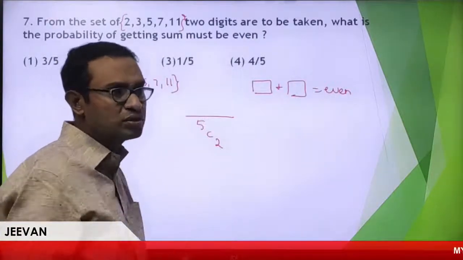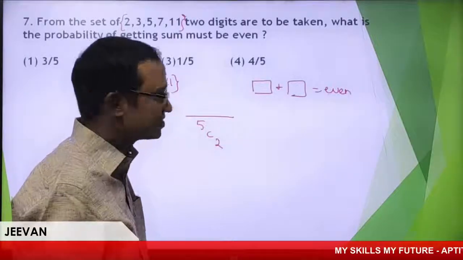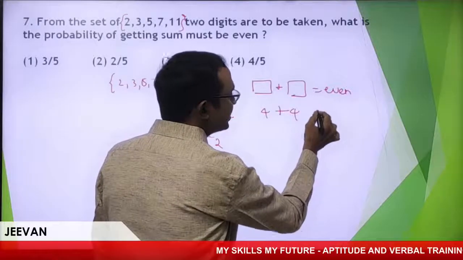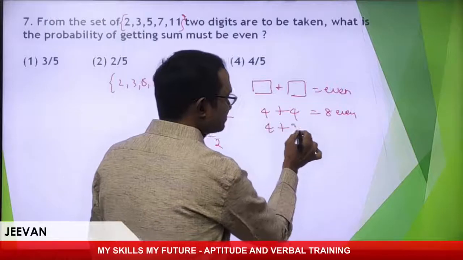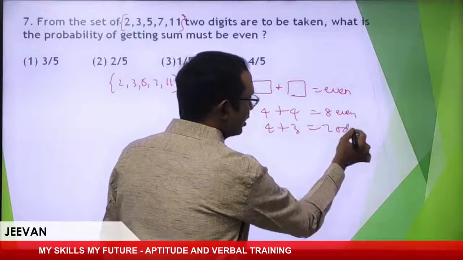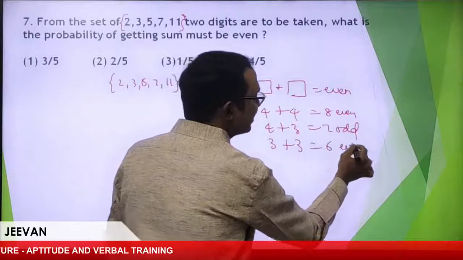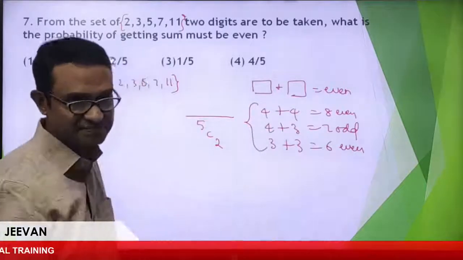What is the rule to get the sum to be even? Come on. For example, 4 plus 4 is 8, even. 4 plus 3 is 7, odd. 3 plus 3 is 6, even. What did you understand looking at these examples?